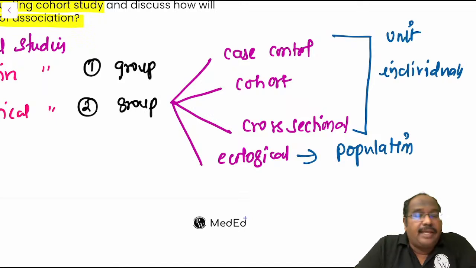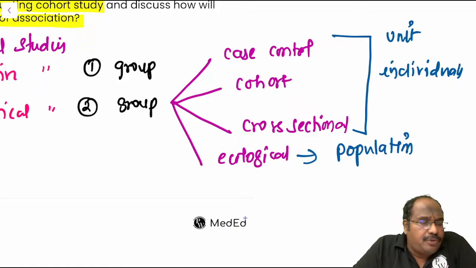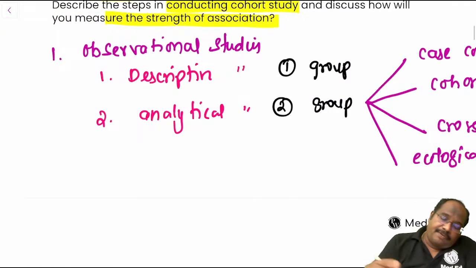You are doing the study in the entire population. For the first three, the unit is individuals. You are doing the study on individual people. For an ecological study, you are going to do it in the population. These are observational studies.